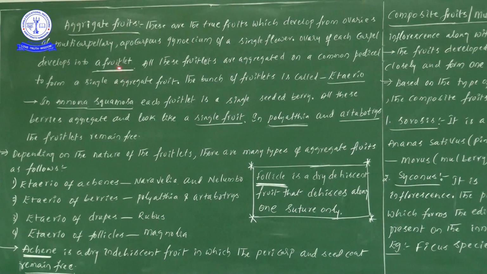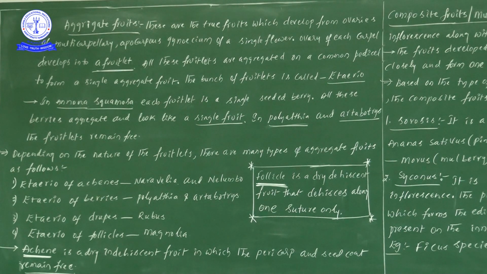A fruitlet means a small fruit-like structure, and all of them together form one fruit. Similarly, in a leaf, we discuss leaflets: in a compound leaf we observe leaflets, and all the leaflets come together and form one compound leaf.